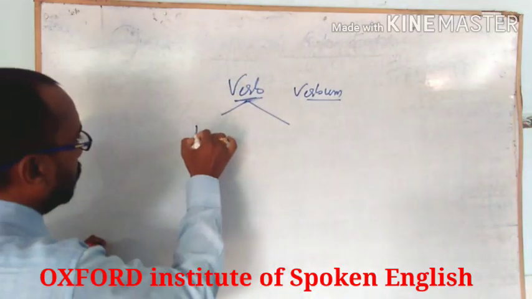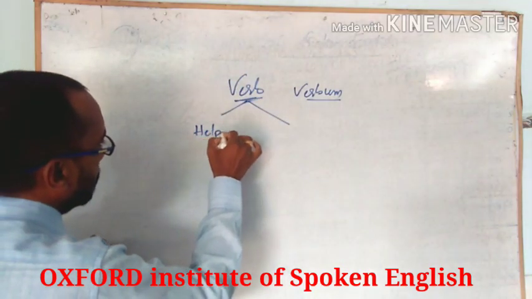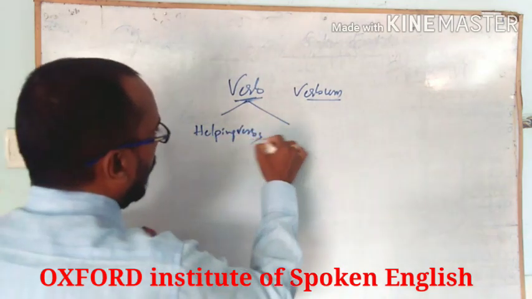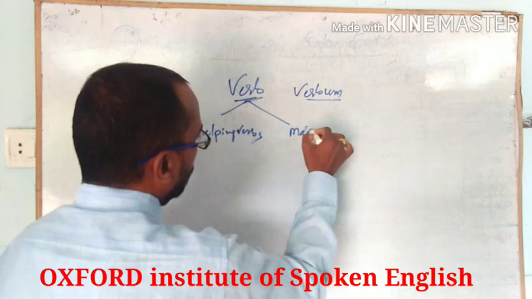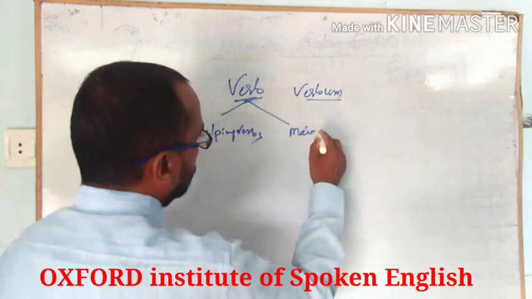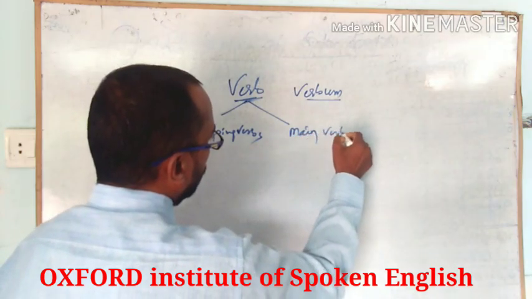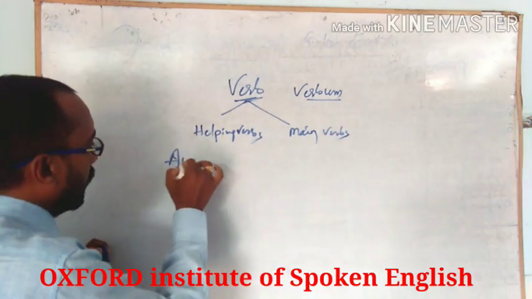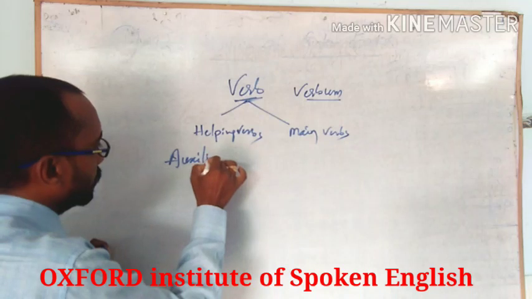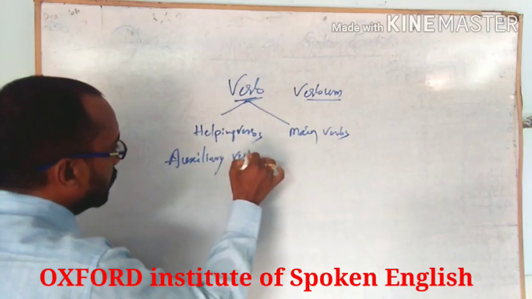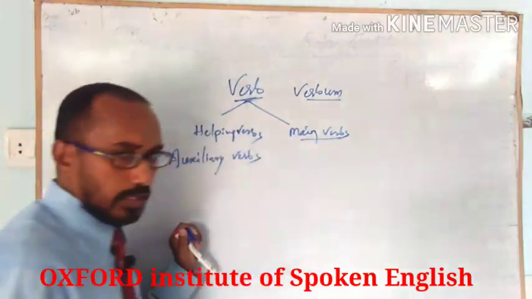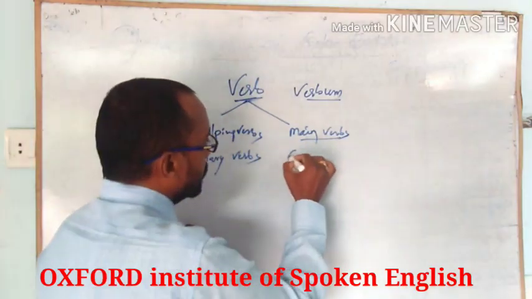Here verbs are two kinds: helping verbs and main verbs. Helping verbs are also called auxiliary verbs, and main verbs are sometimes called action verbs.